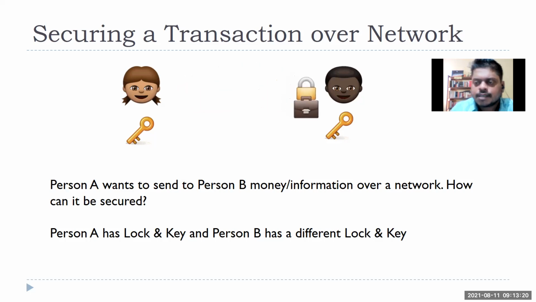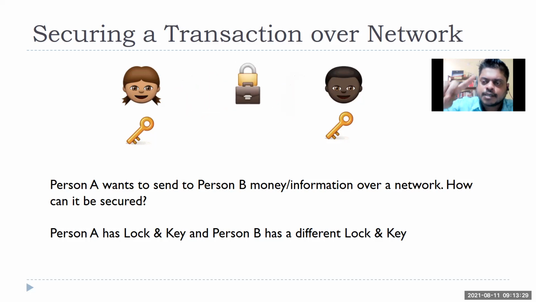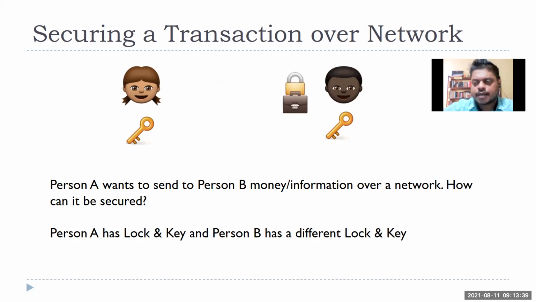Now, what happens today? There is a central authority, the bank. Think about a money transaction. You have an account, and person B also has an account. If person A wants to send money to person B, person A asks the bank to send the money to person B's account. It may not be the same bank, because all the bank networks are connected. You might send money from an SBI account to an ICICI account. But you have to have an account with some central authority. That is the role the bank is playing.